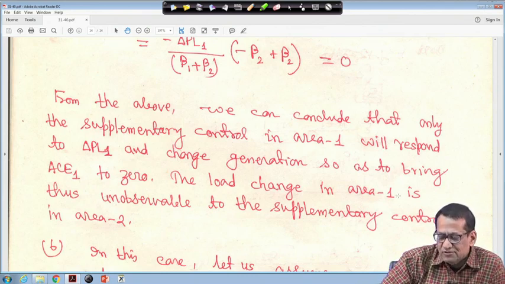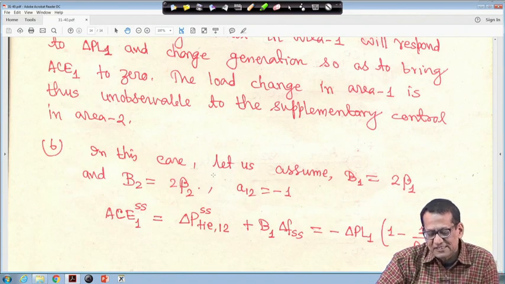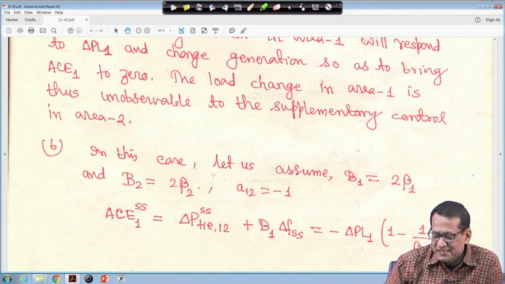The load change in area 1 is thus unobservable to the supplementary control in area 2, right, because ACE2 at steady state is becoming 0.